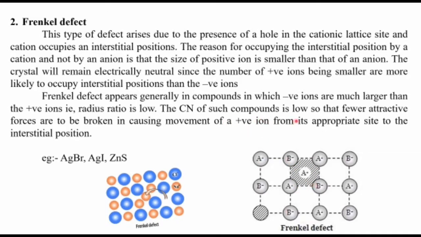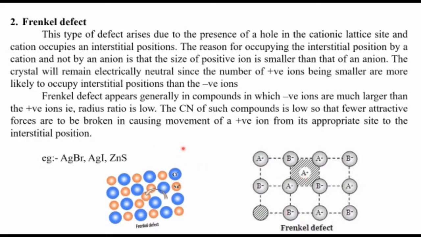The coordination number will be low because fewer attractive forces are to be broken in case of movement of a positive ion from its appropriate site to the interstitial position, because here some bond will be broken and the cation will be moving to the interstitial positions. So as the coordination number is lower, the weak attractive forces will be there, so that can be easily broken and the cation can move to the interstitial position.